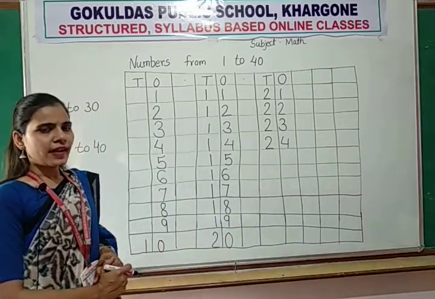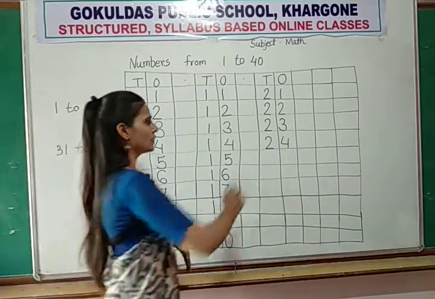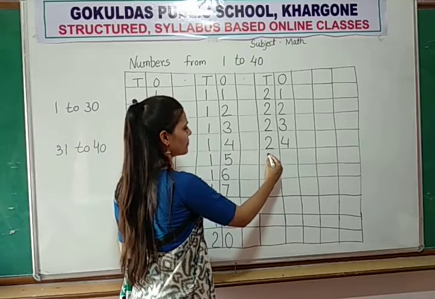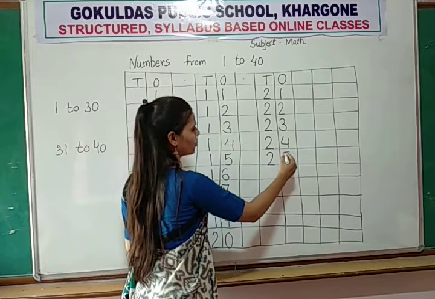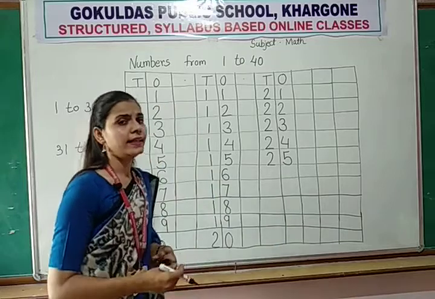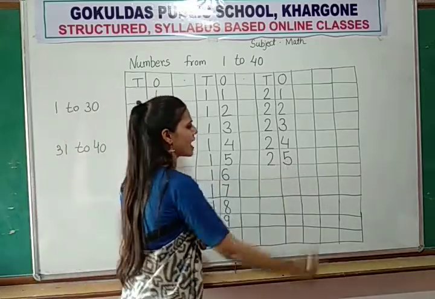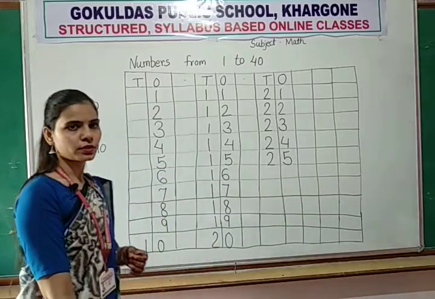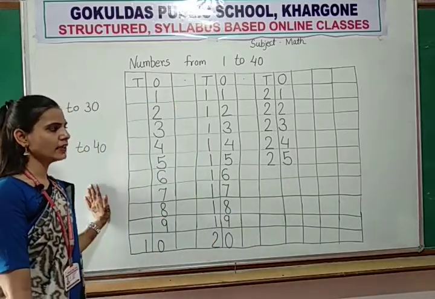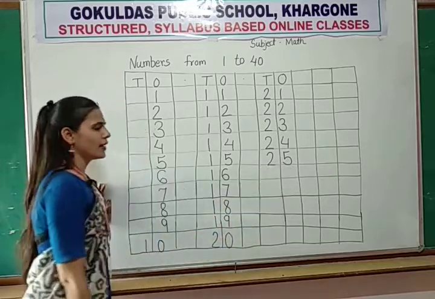Now after 24, which number will come? After 24, number 25 will come. How to write 25? 2, 5, 25.